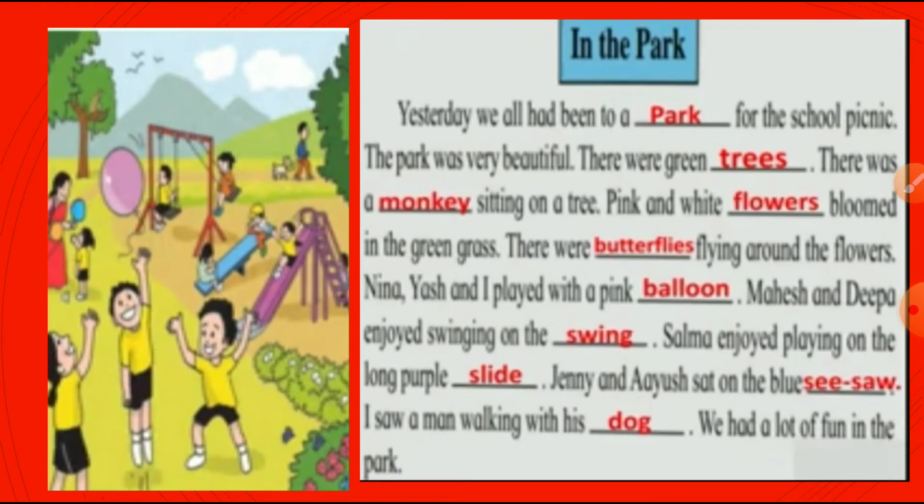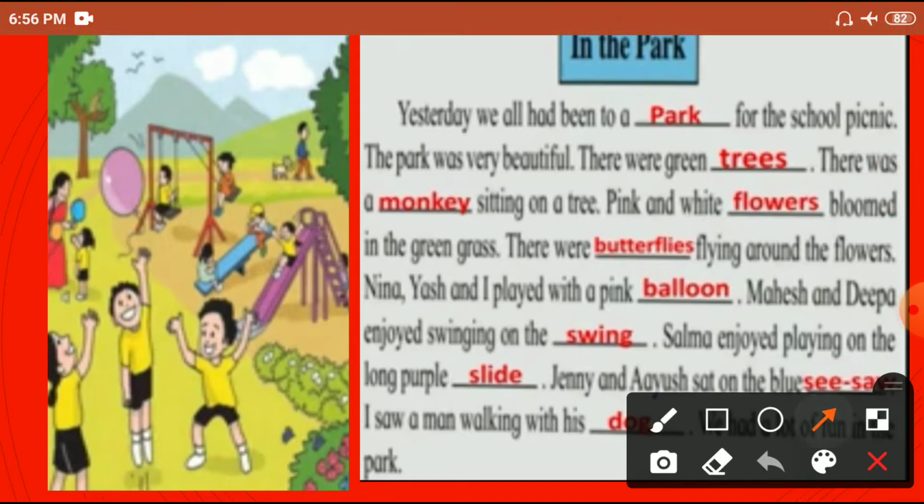Now look at this picture, students. Observe it correctly. Now see, the answers are also given here. So let's read the answer. In the park. Yesterday we all had been to a park for the school picnic. The park was very beautiful. There were green trees. There was a monkey sitting on a tree.